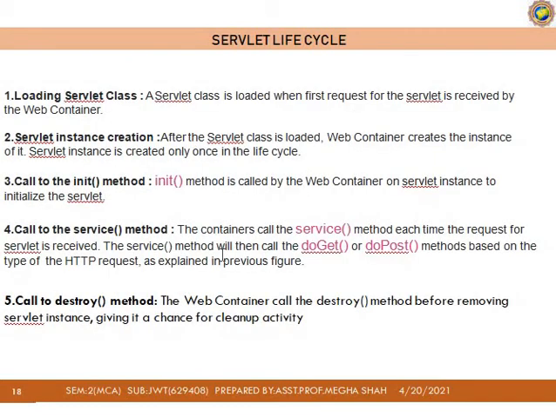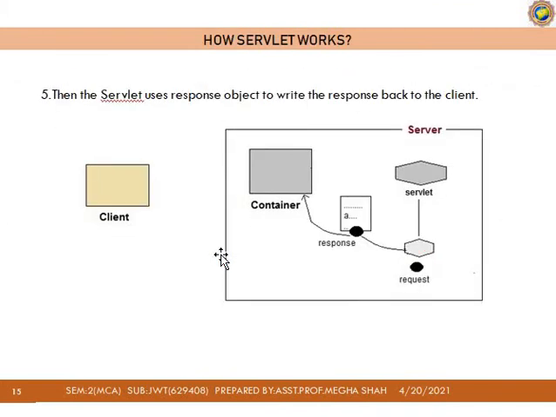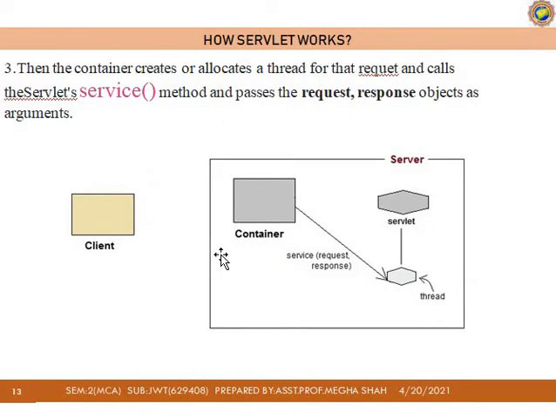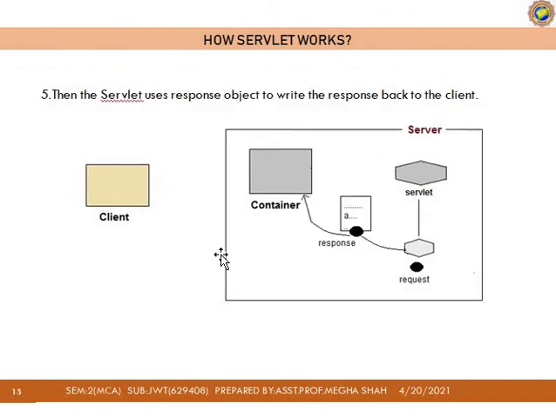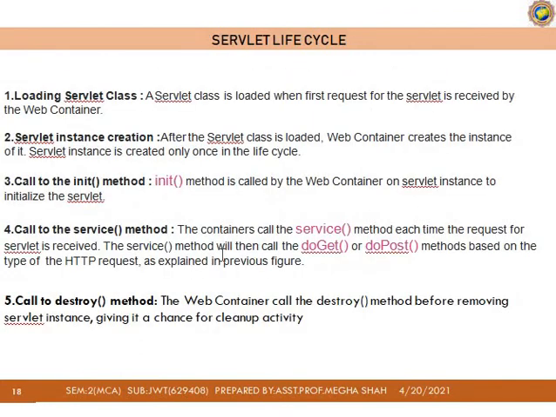The second point is servlet instance creation. We have already seen all these things one by one. These are the 6 steps, and these 6 steps are explained here.